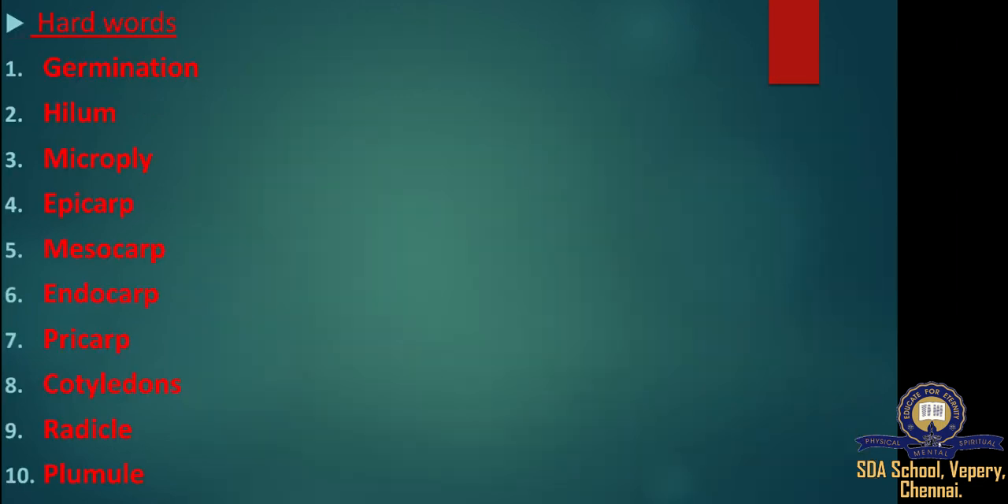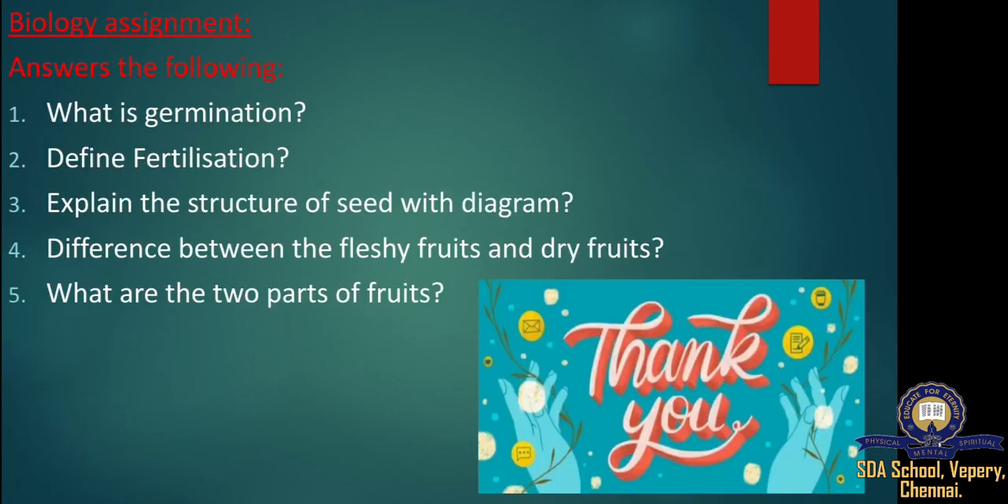So today I give 10 hard words. The first one, germination; second, hilum; third, micropyle; fourth, epicarp; fifth, mesocarp; sixth, endocarp; seventh, pericarp; eighth, cotyledonous; ninth, radicle; and tenth, plumule. Once again: germination, hilum, micropyle, epicarp, mesocarp, endocarp, pericarp, cotyledonous, radicle, plumule.